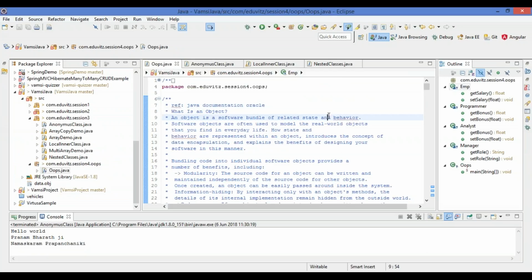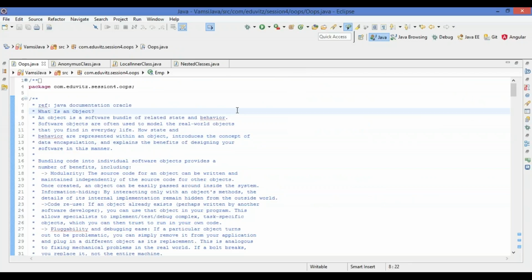Yeah. Let us review what the concepts of OOPs are, and we'll see what different kinds of definitions we can give. So let us see what an object is. An object is a software bundle of related state and behavior. Here, state is the fields which we are defining as private, and behavior is nothing but the method implementation we are giving. So that is called state and behavior.